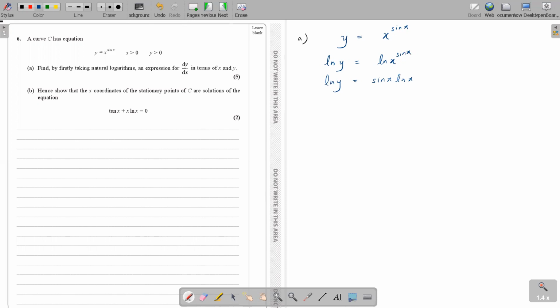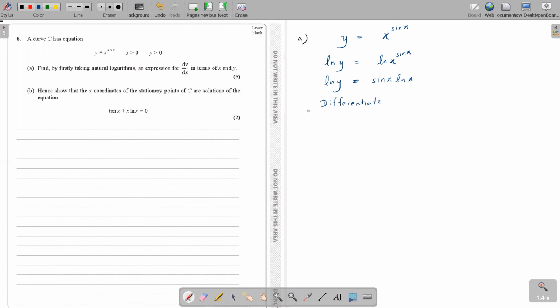So you basically get here ln y equals sin x times ln x. Are you okay with it? Yes, miss. Okay, so now it's time to differentiate. Shall we differentiate? And we have to get our dy by dx in terms of x and y. Okay, let's differentiate.